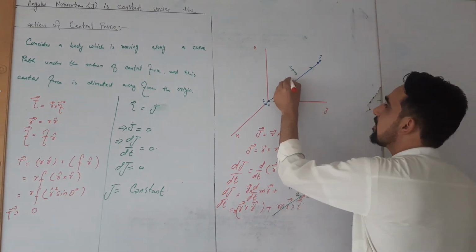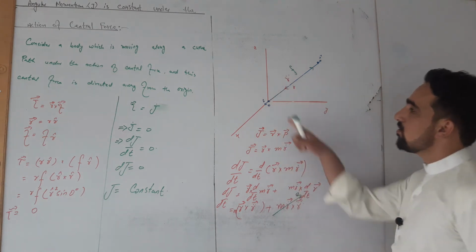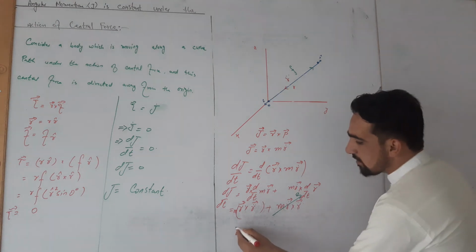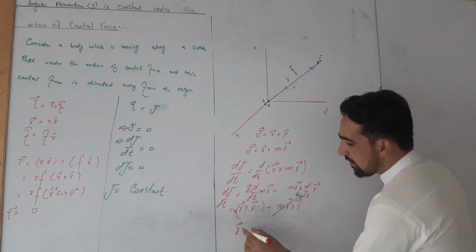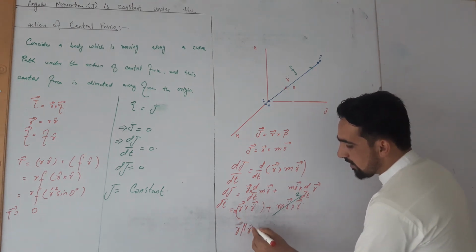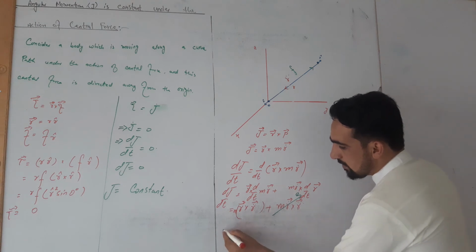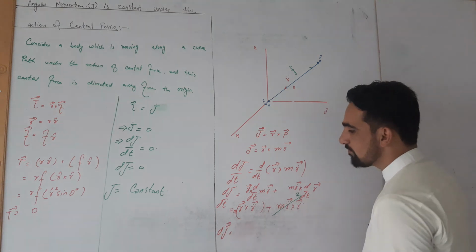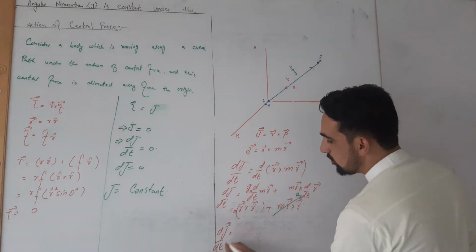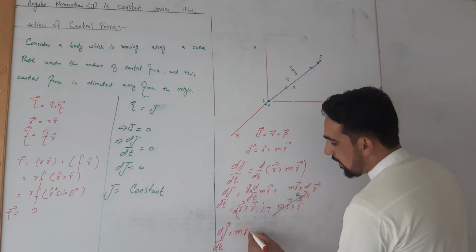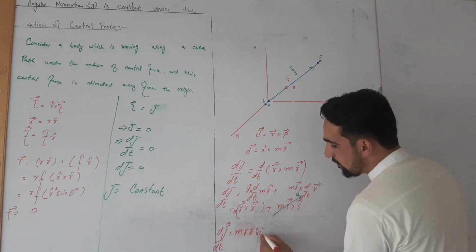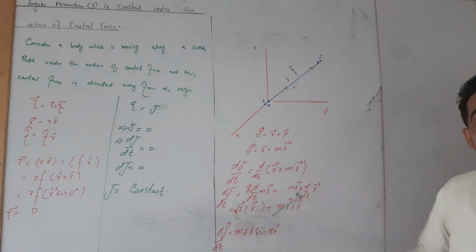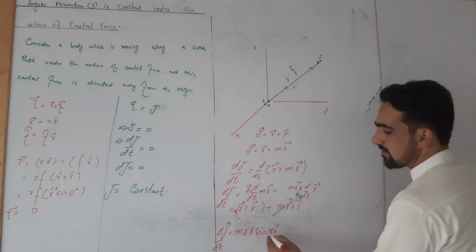So r double dot is directed towards O. So we can clearly see that r is parallel to r double dot, that is, dJ by dt is equal to m r r double dot sine of 180, that is, r and r double dot are anti-parallel to each other, plus 0.